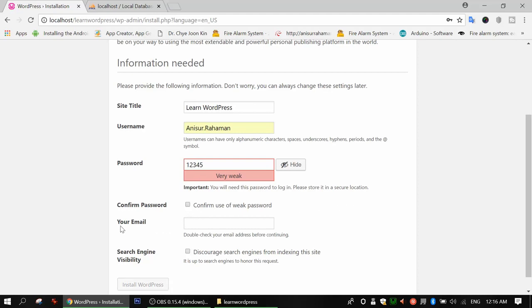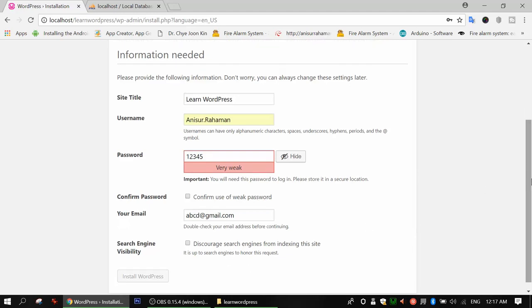It's okay. Then you put your email address here. So I will put my email address abcd at gmail.com, and then I have the last step to go to my website.